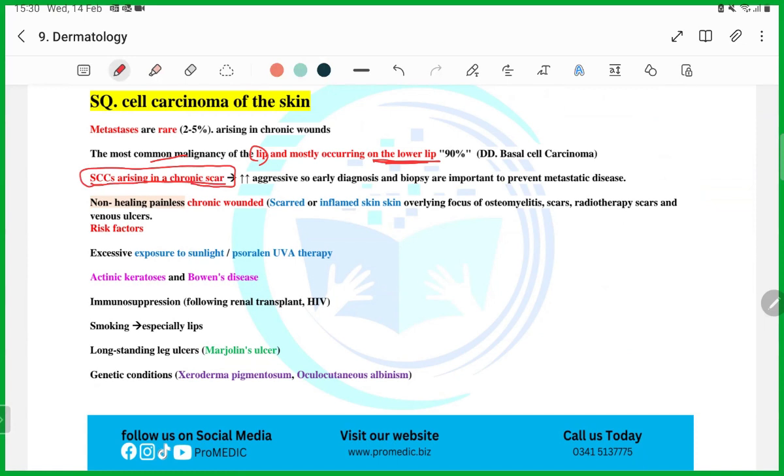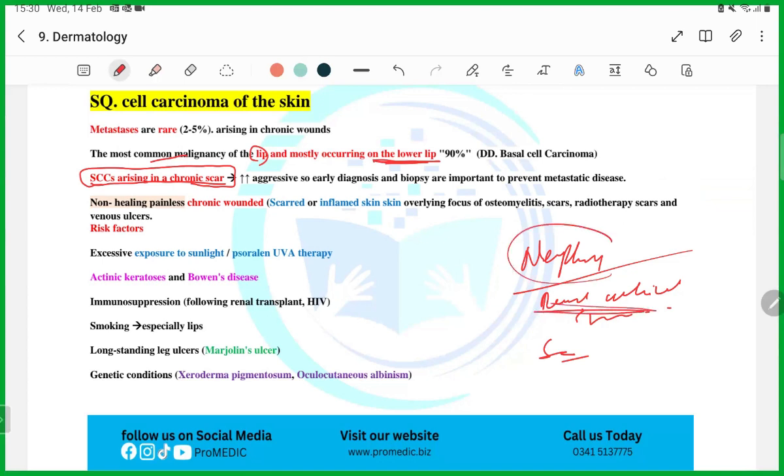Guys, I told you when we were reading nephrology, if you get a question that a patient underwent a renal transplant, and later on, which of the following is he predisposed to, the answer will be squamous cell carcinoma, because in chronic scars, squamous cell carcinoma arises. Remember it. It is very common, and mostly it will come with renal transplantation.